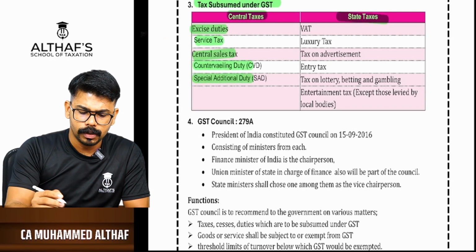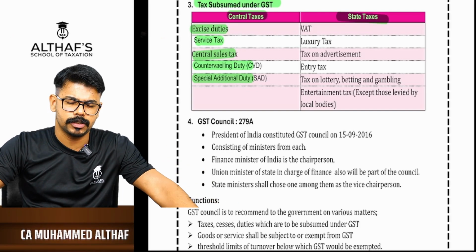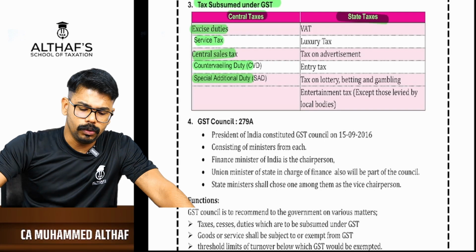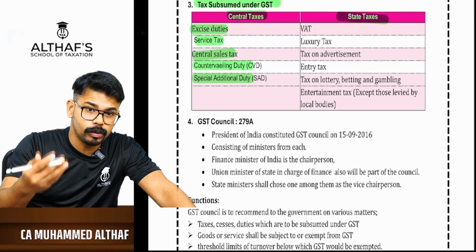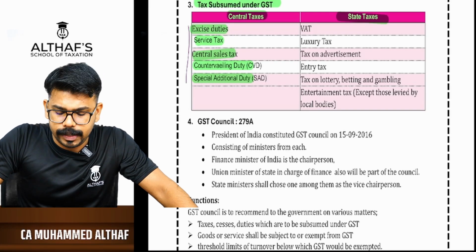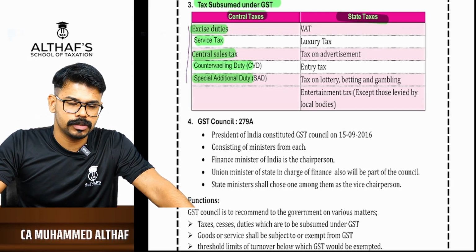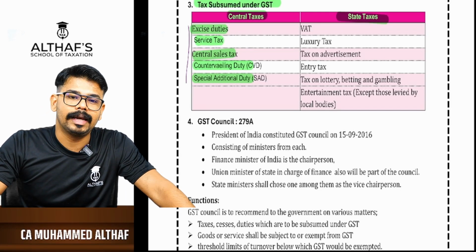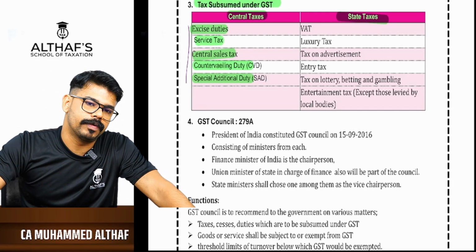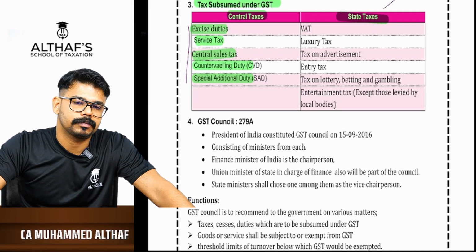You don't have to go into detail on what countervailing duty or special additional duty is, because they are not there in practice. You just have to remember the names. And the state taxes are VAT, luxury tax, tax on advertisement, entry tax, tax on lottery, betting and gambling, and entertainment tax. These are the state taxes which have been subsumed under GST.